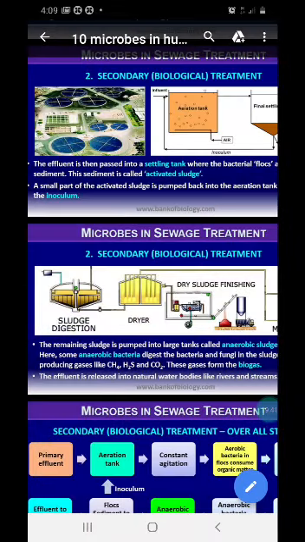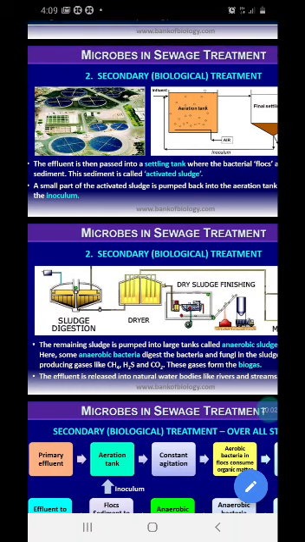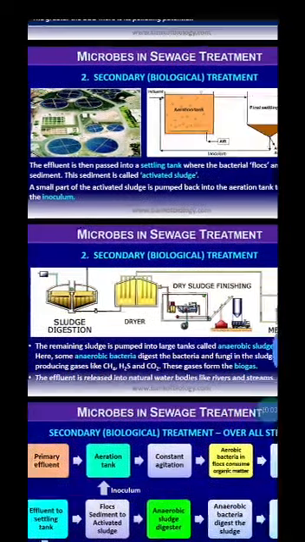After the BOD is considerably reduced, the effluent with the flocks is passed into another tank called the settling tank, where the bacterial flocks are sedimented. This sediment is called activated sludge.